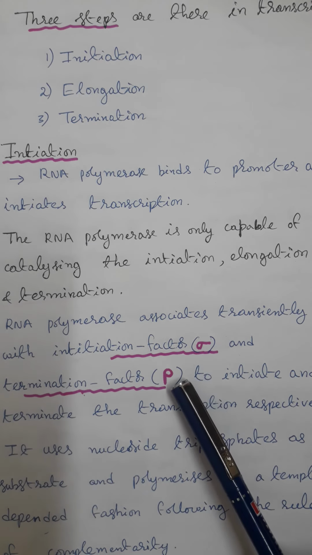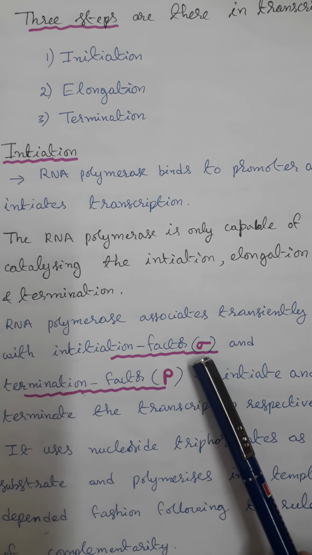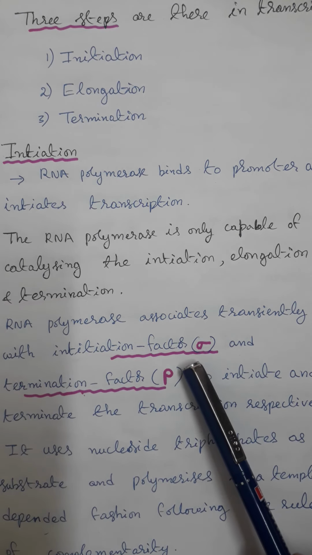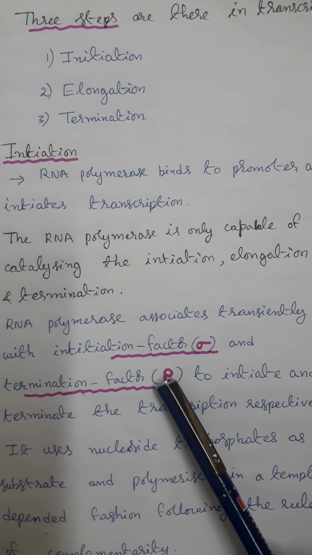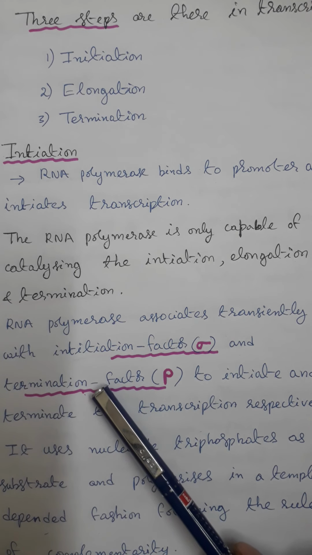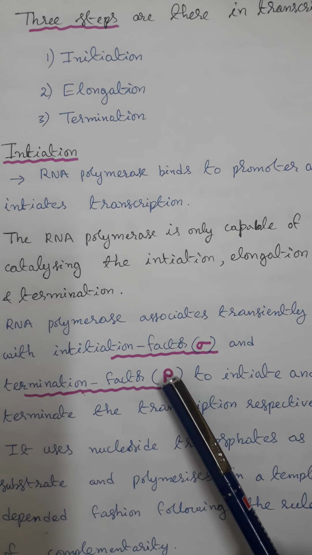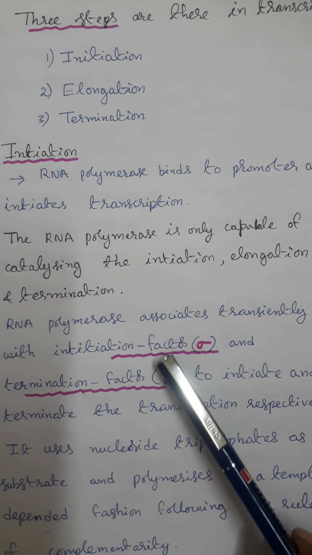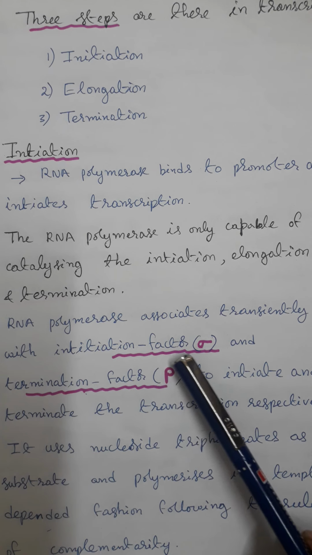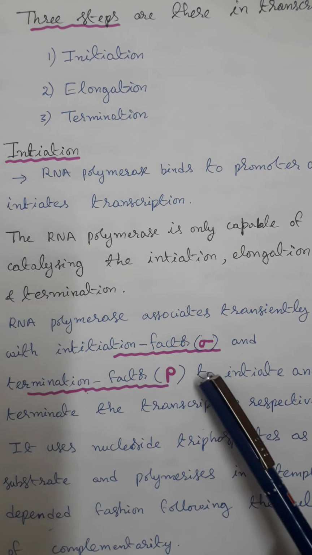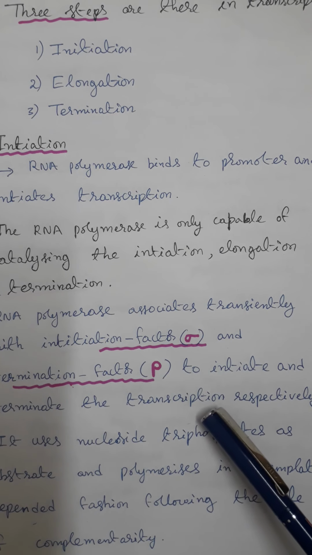So two factors are required: sigma factor is helpful for initiation, and rho factor is helpful for termination, hence rho is known as the termination factor. So RNA polymerase associates transiently with the initiation factor and termination factor to initiate and terminate transcription respectively.